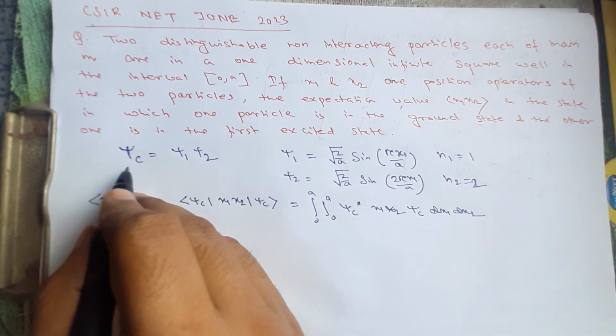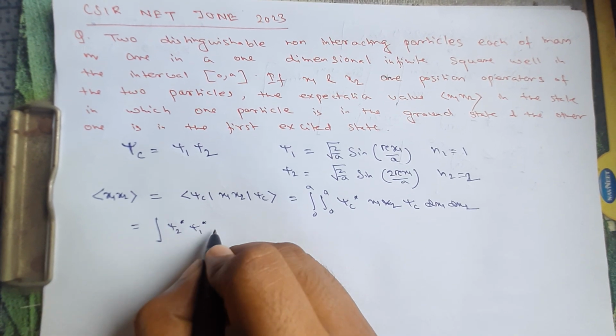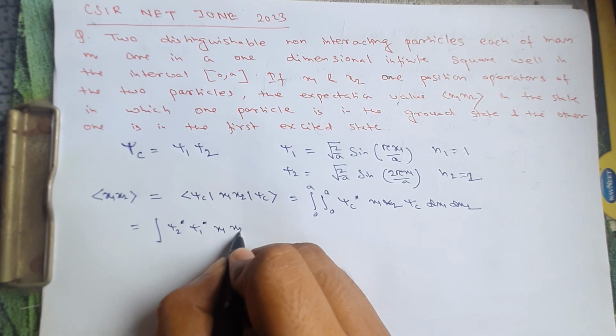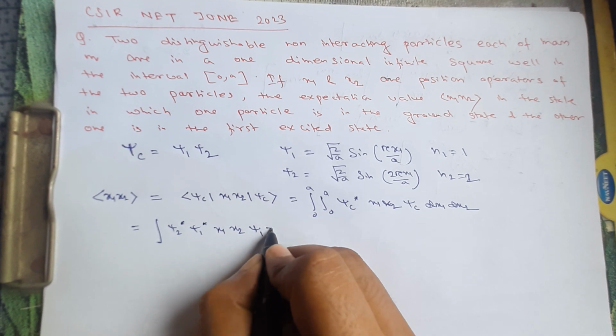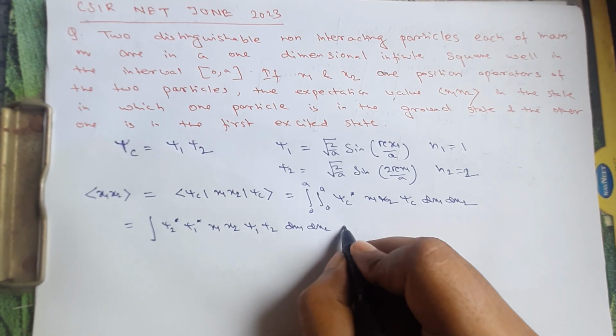If we put psi c star, then it is psi 2 star psi 1 star x1 x2 psi 1 psi 2 dx1 dx2.